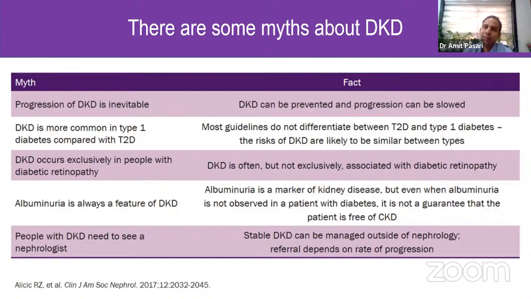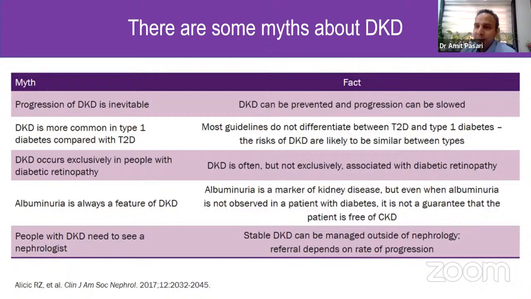DKD is equally common in patients with type 1 as well as type 2 diabetes. We are increasingly seeing type 1 diabetic patients landing up with chronic kidney disease and requiring renal replacement therapy. DKD, as we discussed earlier, also generally has associated diabetic retinopathy, but there can be some patients who may have diabetic kidney disease without it. We have quite a few patients who have biopsy-proven diabetic kidney disease even in the absence of diabetic retinopathy.